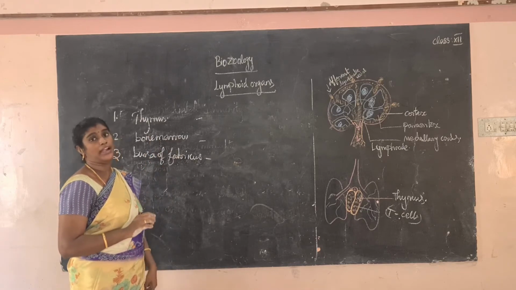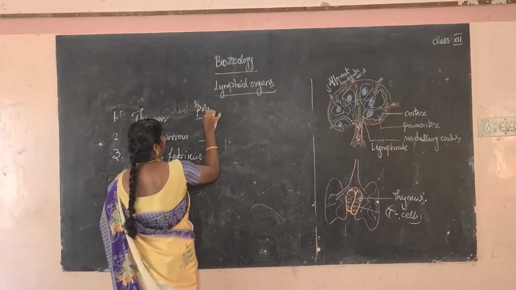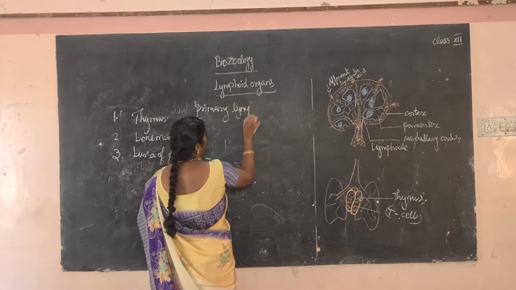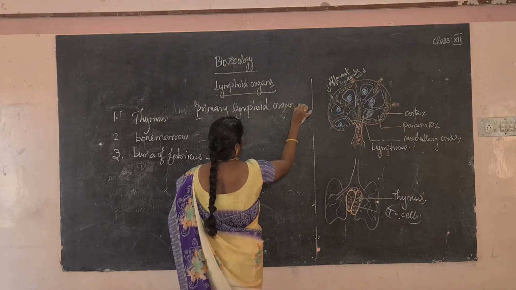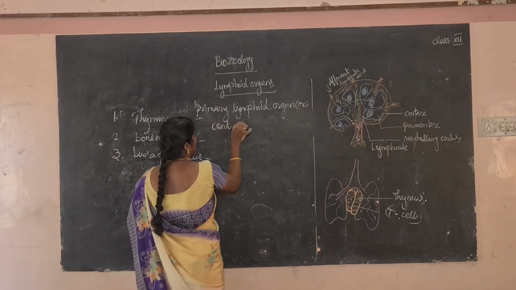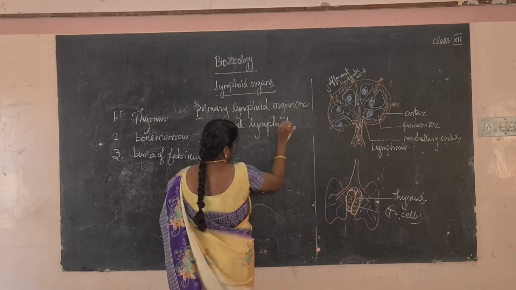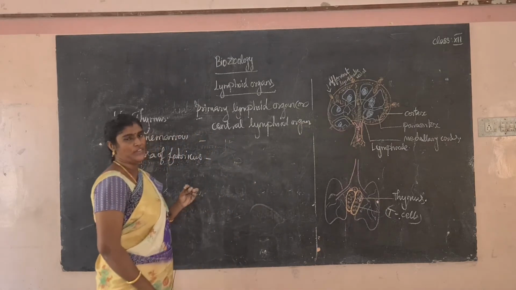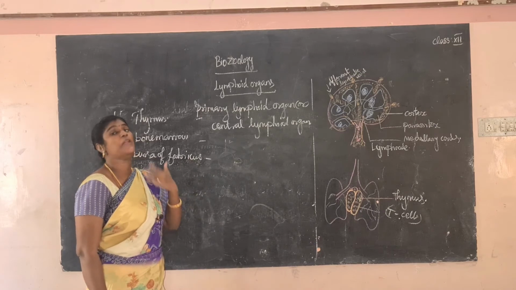The primary lymphoid organ is otherwise called the central lymphoid organ. Okay, so another one, secondary lymphoid organ, otherwise called a peripheral lymphoid organ.